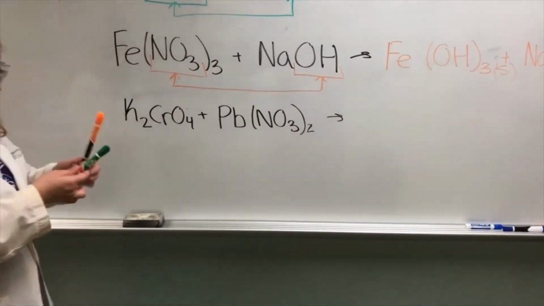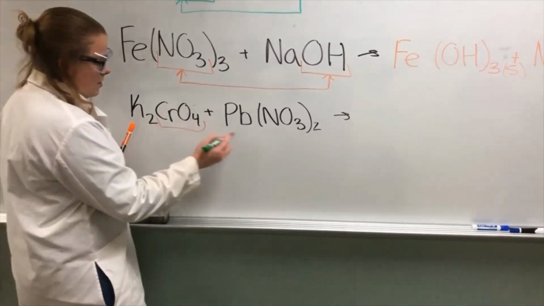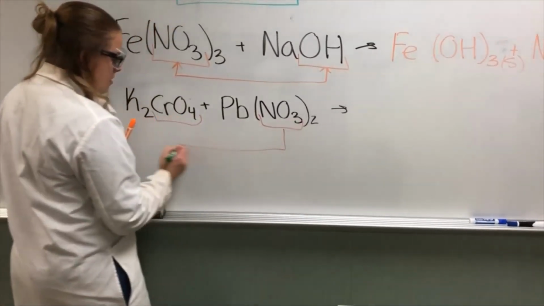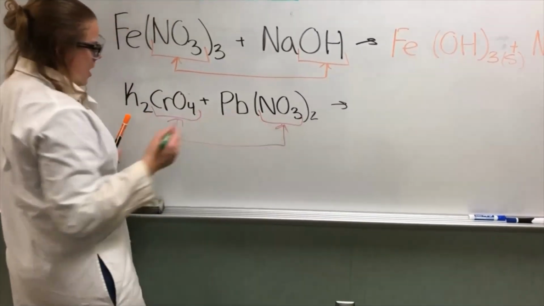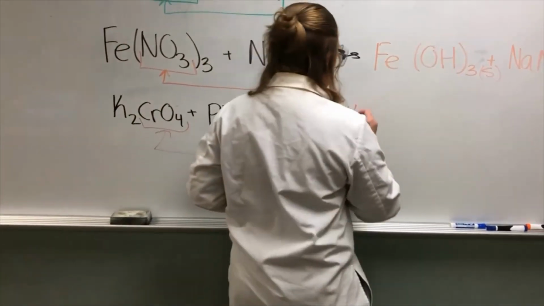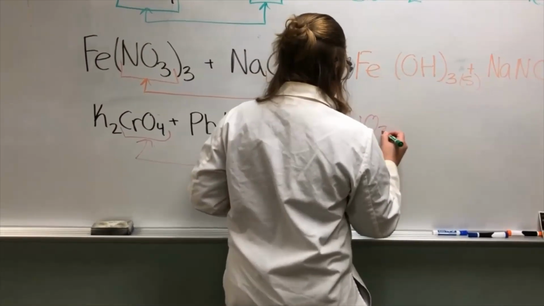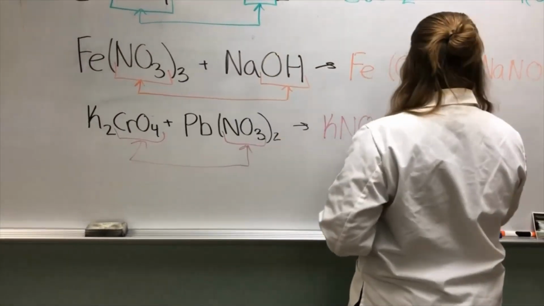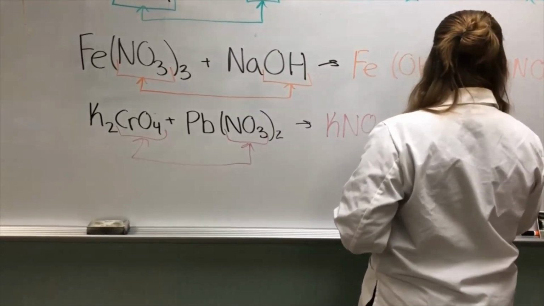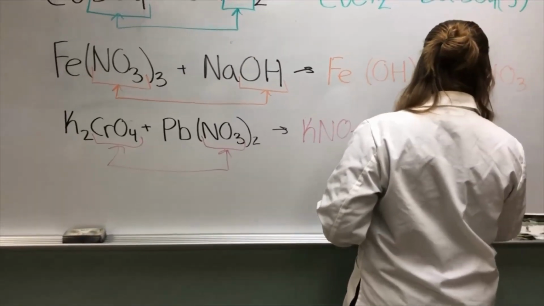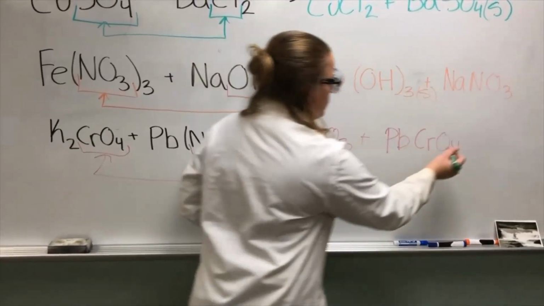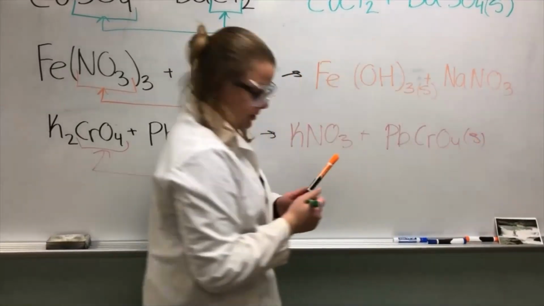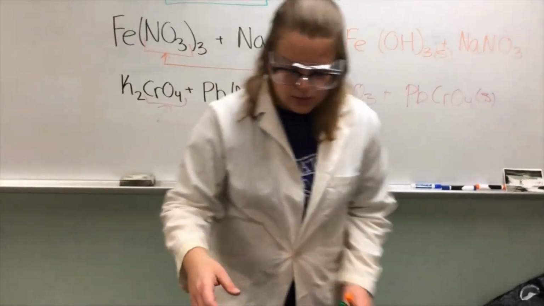So our anions in this case are our chromate and our nitrate, and they're switching, and what we're producing is potassium nitrate and our lead 2 chromate. And our lead 2 chromate is going to be our solid in this case. And let's go take a look at that.